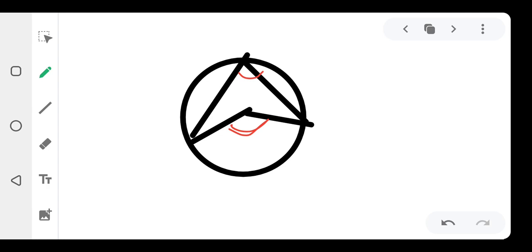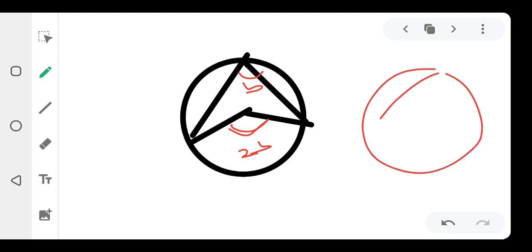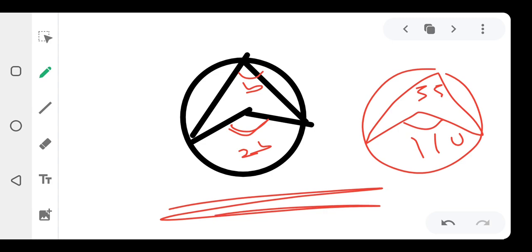If this angle that is here is B, just know that this one is going to be 2 times B. That's what I was talking about. So let's say this B is equal to 55. The angle that will be here is 2 times B, which is 110. Note this theorem now: the angle at the center of a circle is twice the angle subtended at the circumference.